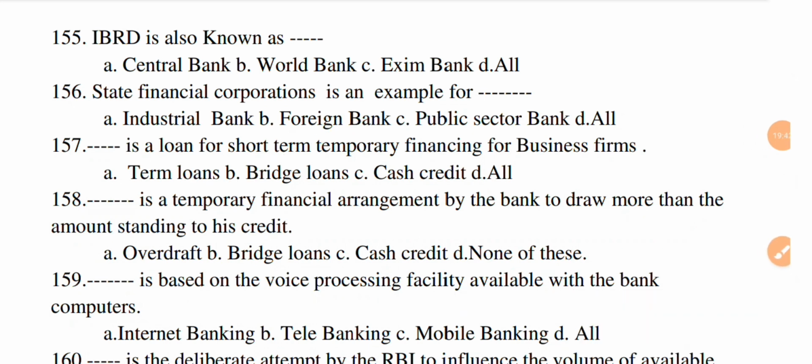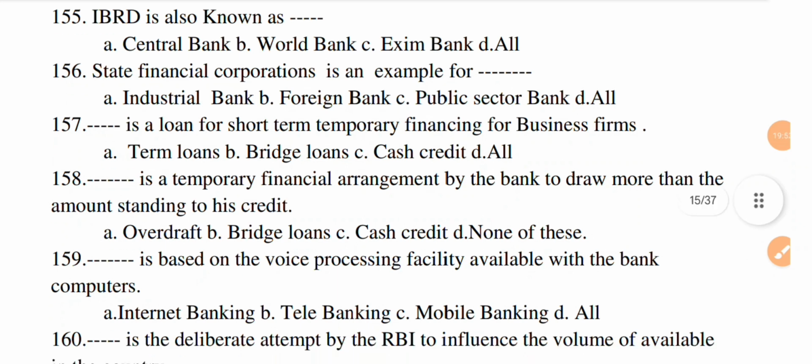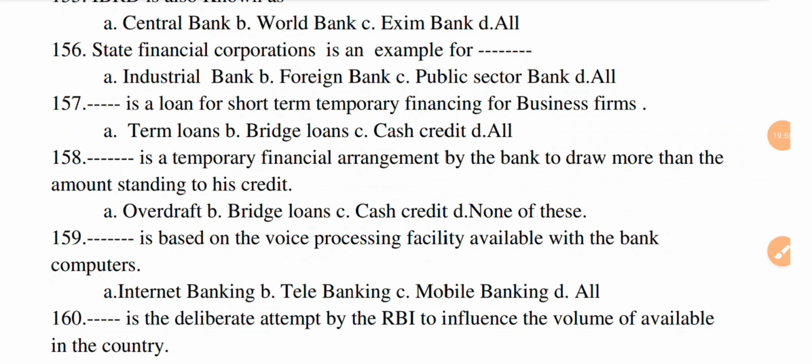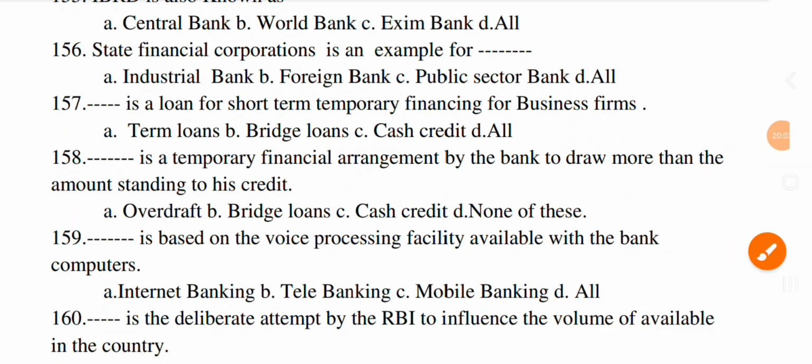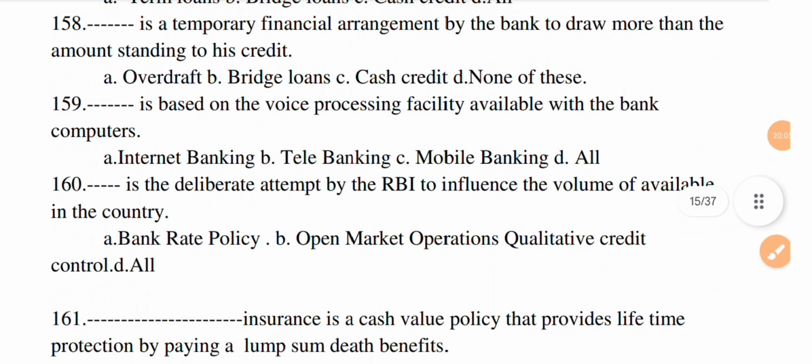Next question, dash is the temporary financial arrangement by the bank to draw more than the amount standing to his credit. Option A, overdraft. B, bridge bank loans. C, cash credit. And D, none of this. The correct option is A, overdraft.